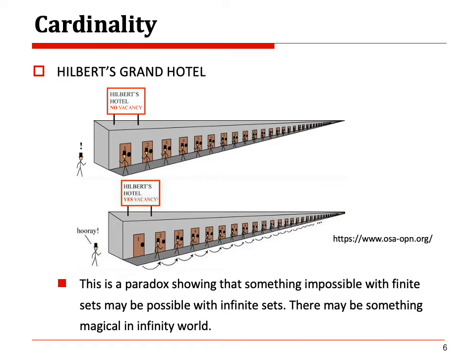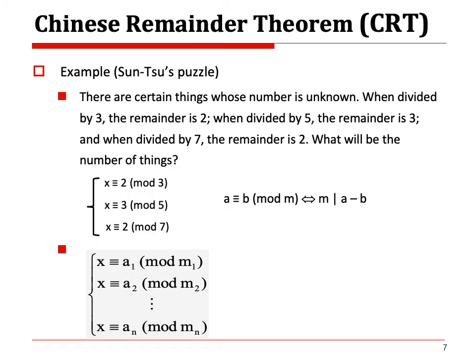Wow, it looks like nonsense, but it's a kind of paradox, showing something impossible in the finite world may be possible in the infinite world. This is something magical in the infinite world. You'll see this kind of topic in discrete mathematics.